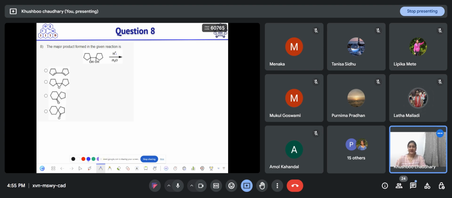So question number 8 says the major product formed in the given reaction is. So which reaction is this? Can anyone tell? B, ma'am. Epoxide. Epoxide. Okay. Others? Can anyone tell me the name of this reaction? This is a name reaction. If not, then try to find out the answer.